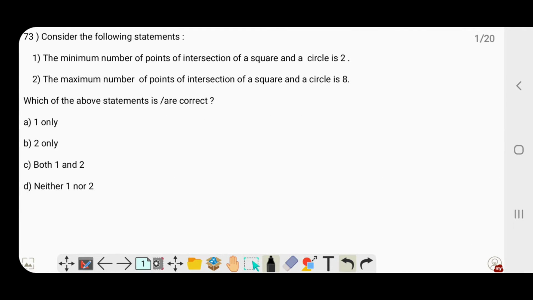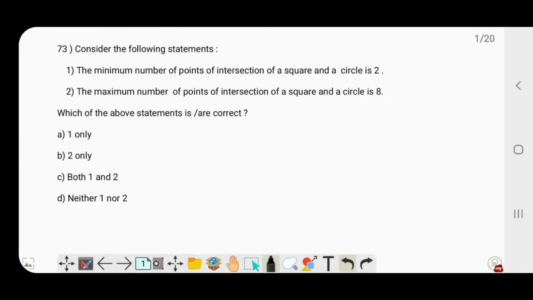So let's go to the 73rd question. Consider the following statements. Number 1. The minimum number of points of intersection of a square and a circle is 2. Number 2. The maximum number of points of intersection of a square and circle is 8. Which of the above statements are correct? 1 only, 2 only, both 1 and 2, or neither 1 nor 2.